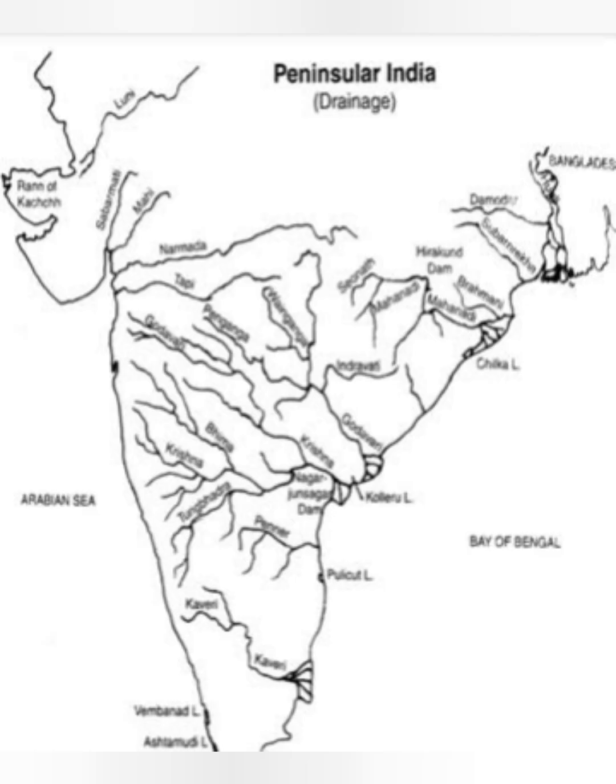The Peninsula river systems are non-perennial in nature. They are mostly filled with water during the rainy season and dry up during the summer and dry season. They originate mostly from lakes and watersheds instead of snow-fed glaciers.